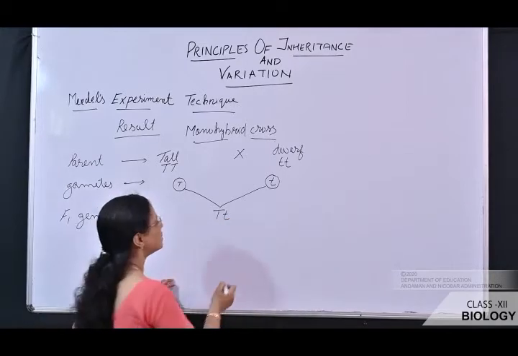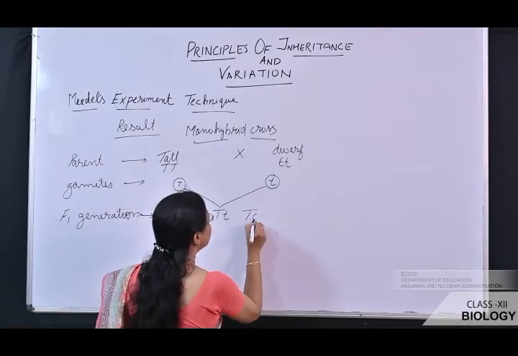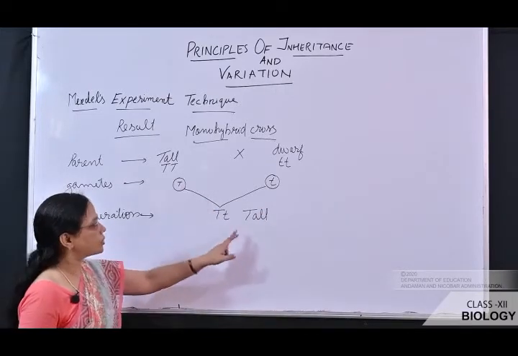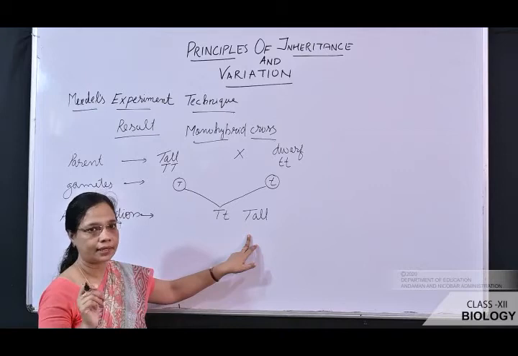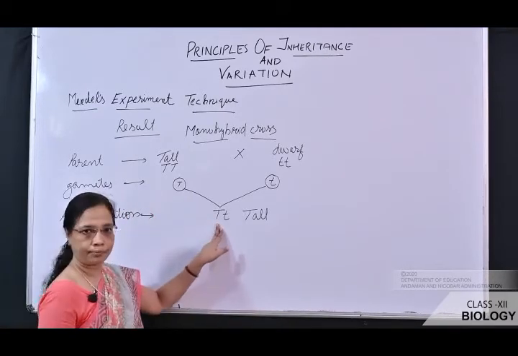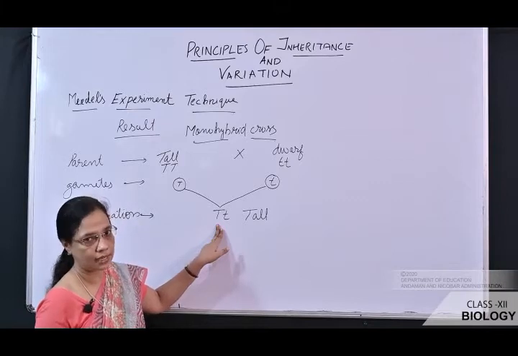Genotype, what is the character? The character is tall. Okay, all the progenies obtained by this cross show only one character. Now what is the next step? This hybrid plant is allowed to self-pollinate.